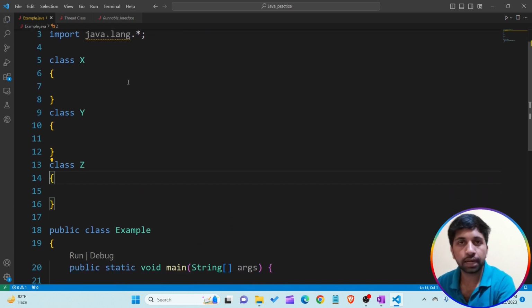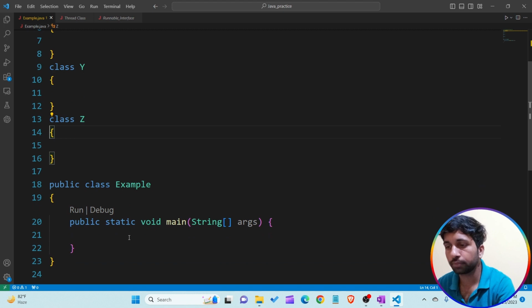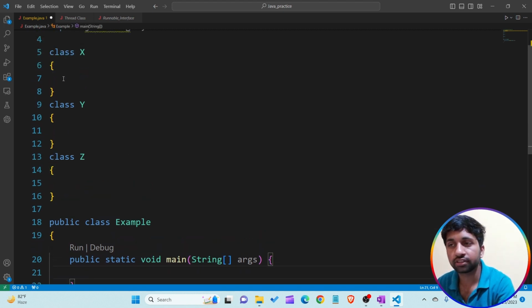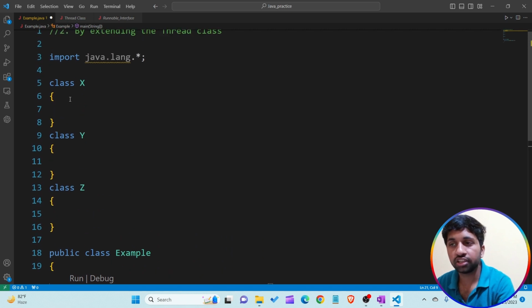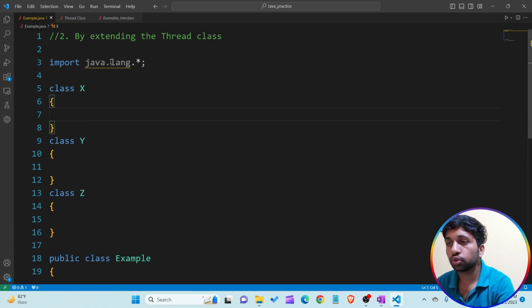First step is we have to create the object of the Thread class. So I am creating the object of the Thread class. Second step is to write the code of a thread, write the code for each thread. So the first thread is known as class X. Class X code I want to attach to threads T1, T2 and T3. Understand? So for that purpose, by extending the Thread class we are able to do that.